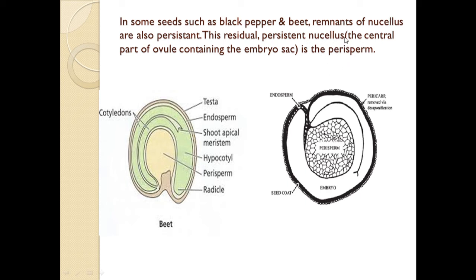What is nucellus? It is the central part of the ovule containing the embryo sac. It is known as the nucellus. The examples are beet as well as black pepper. Here you can see the perisperm in the black pepper, while in the case of beet the perisperm is located at the center.